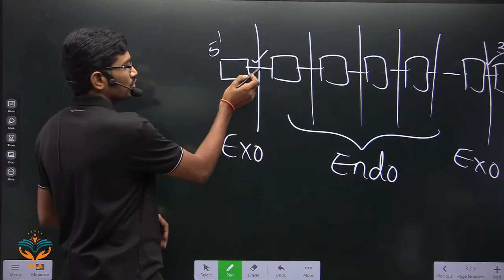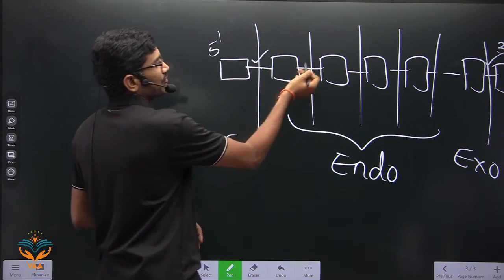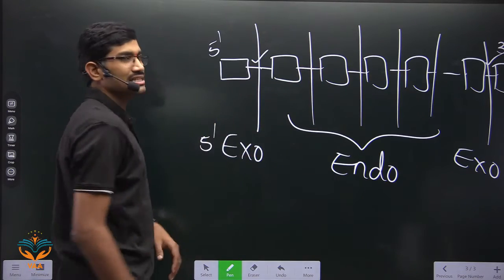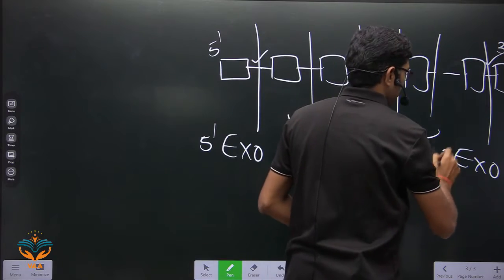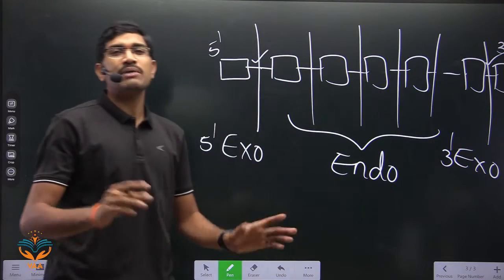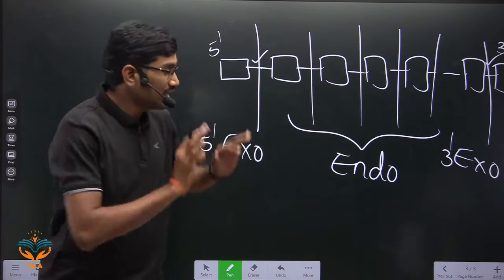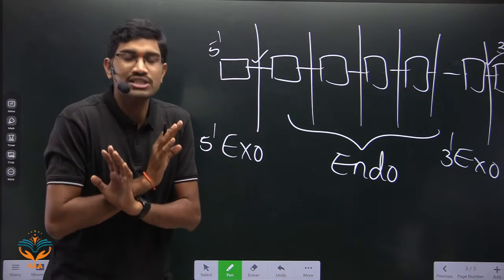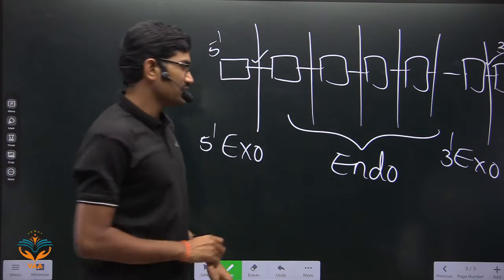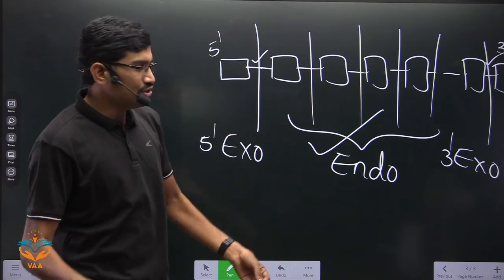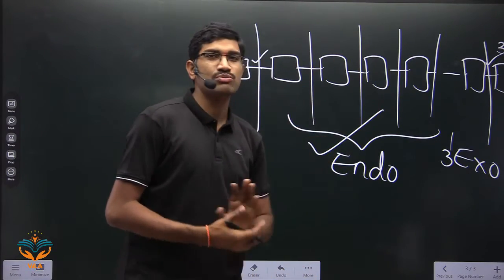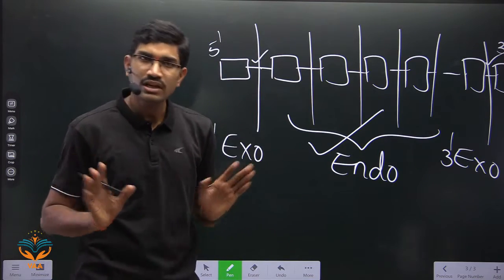And some exonucleases will break only from the 5' end. They are called 5' exonucleases. And some will act from the 3' end, and they are called 3' exonucleases. But anyhow, here we are not focusing much on exonucleases because we are mainly worried about endonucleases. So endonucleases will break inside phosphodiester bonds. That's it. Understood or not?